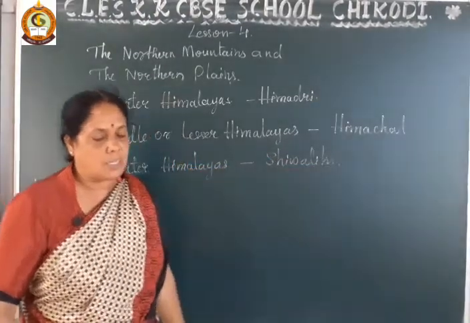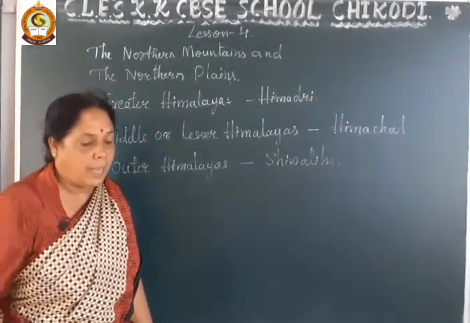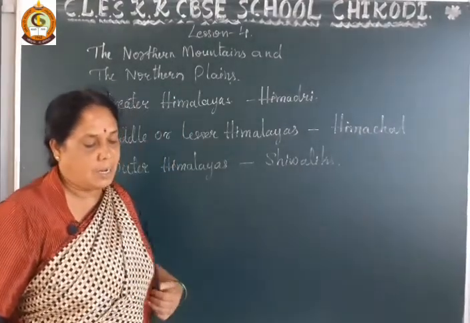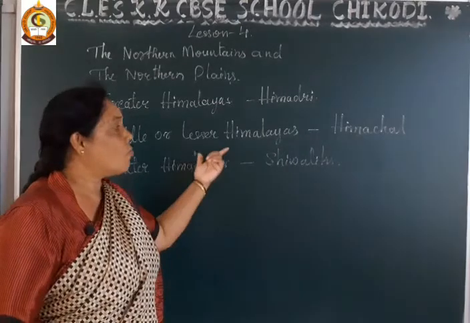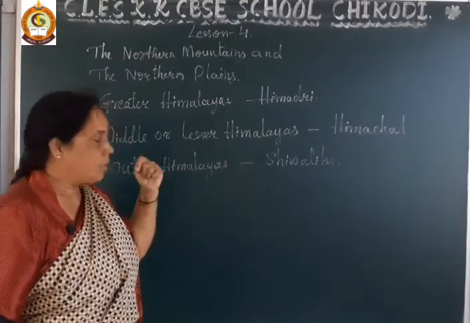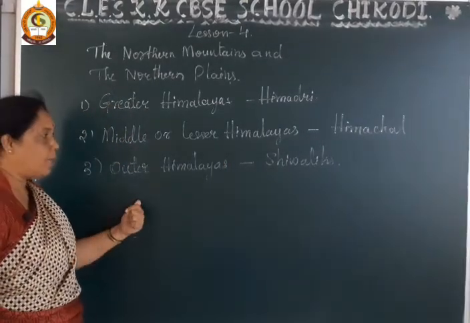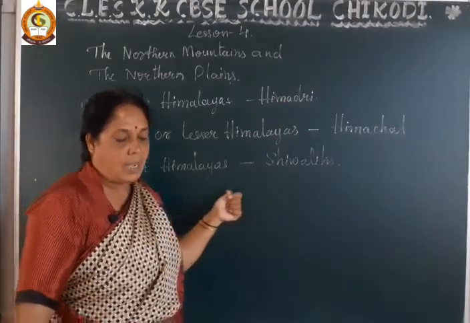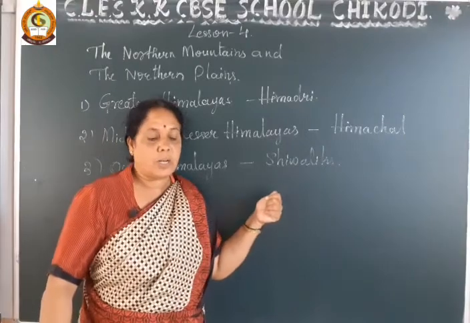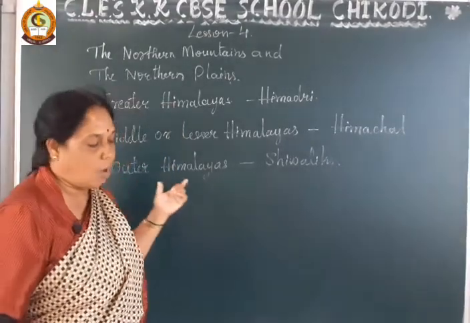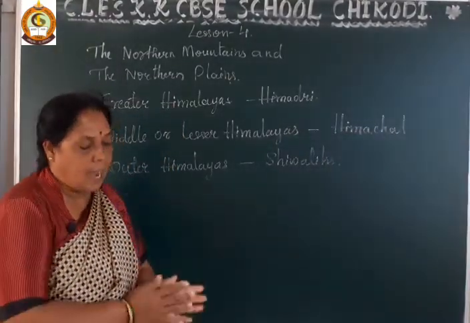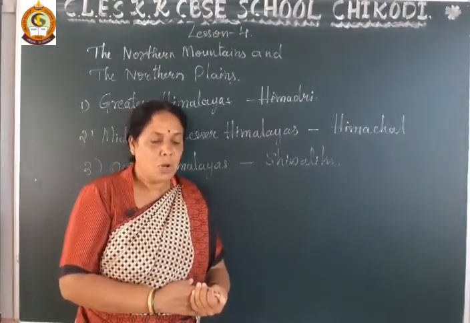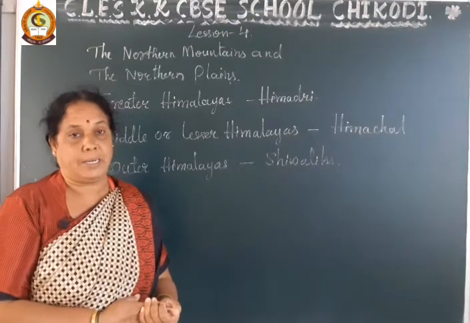It lies to the south of the Himadri and has an average height of 3,700 to 4,500 meters. Third one is the Outer Himalayas. These are also called Shivaliks and are the southernmost range of the Himalayas, with an average height of 900 to 1200 meters.